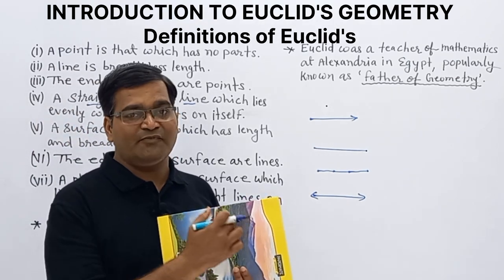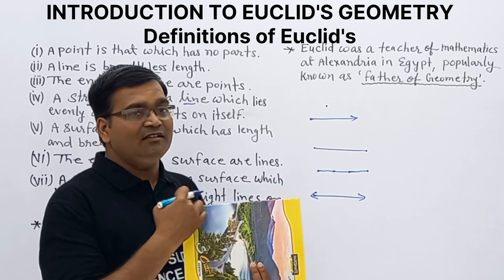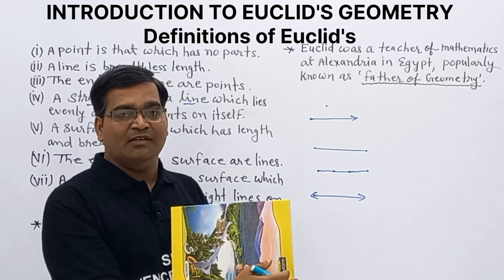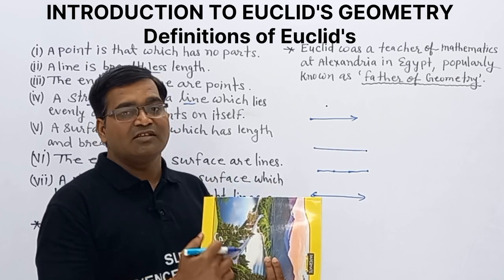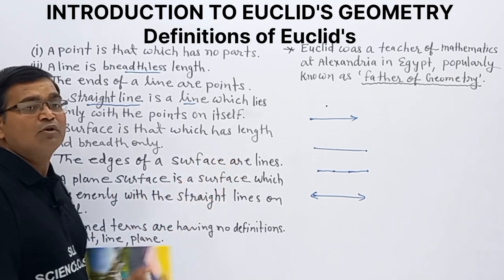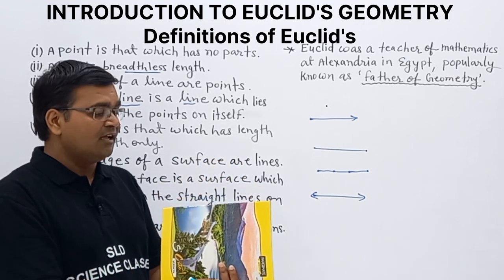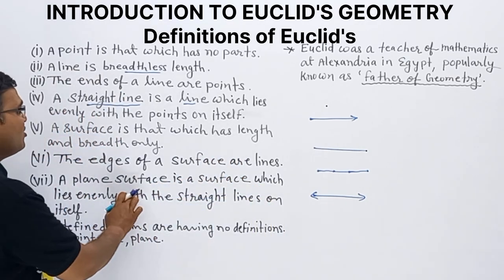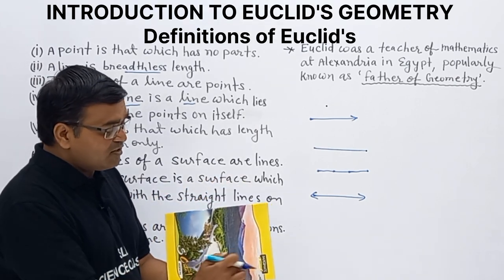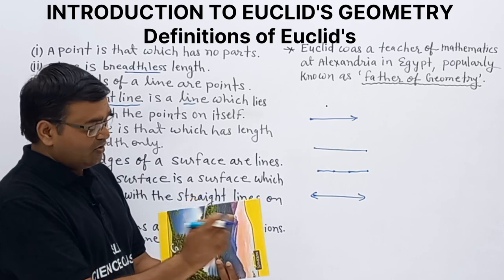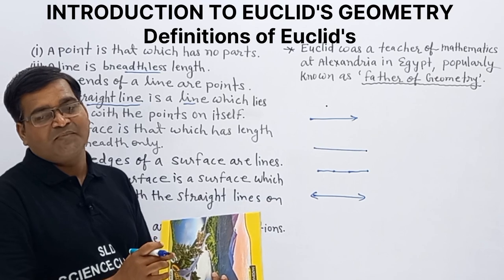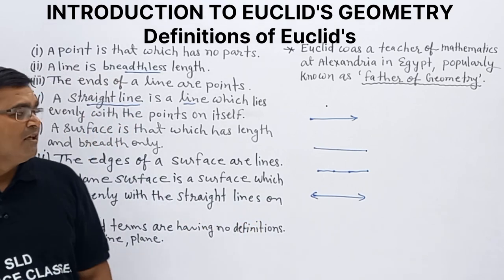This is the plane surface, with length and breadth, and its edges are lines. This surface lies evenly in these straight lines. This is the meaning. Clear?